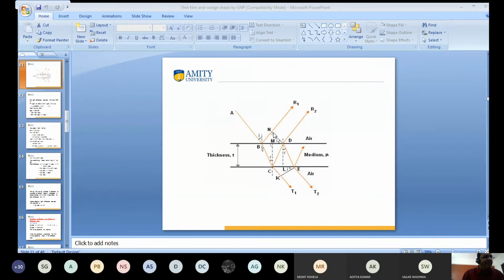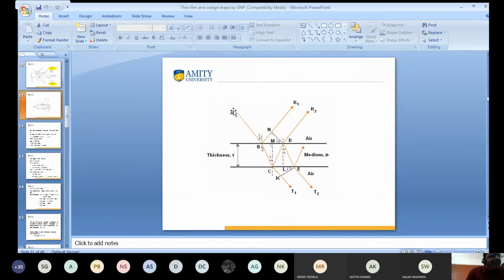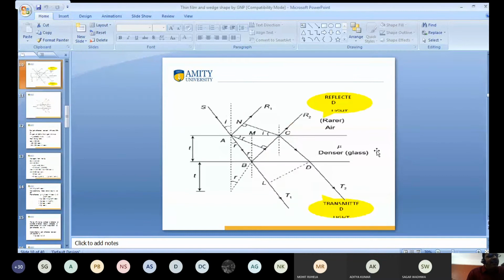I want to go back, if you don't mind, and use this figure. When light passes from source S to point P, bending of light takes place, but this has not been shown, so I have used this figure. In this figure, when light is passing from one medium to another medium, bending of light takes place. You know very well. By mistake, this was not shown here, no problem.